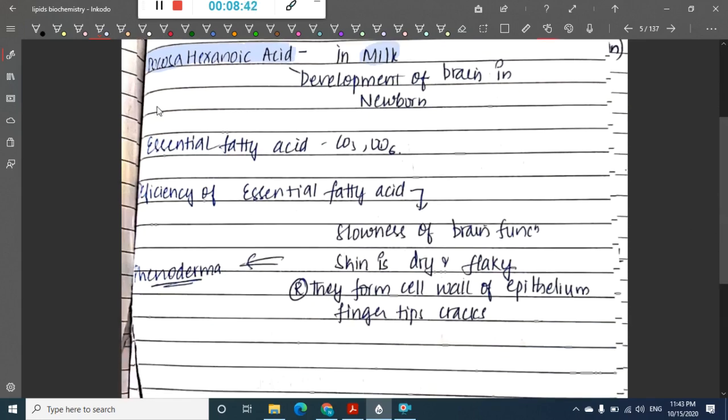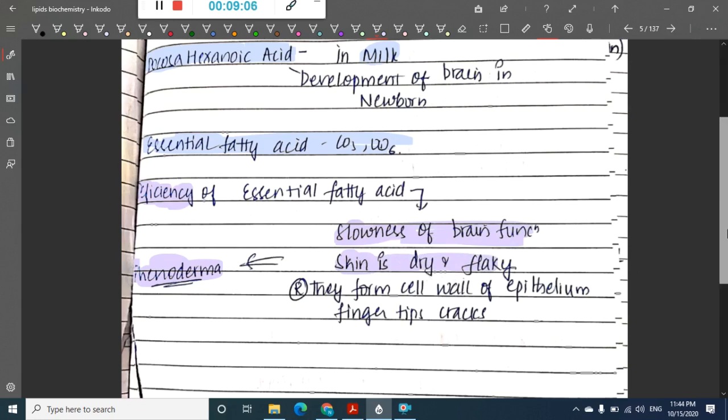Okay, then we have essential fatty acids. The omega 3 and omega 6 series are called essential fatty acids. Whenever there is deficiency of these essential fatty acids, that will lead to something called phrynoderma. So what is seen in this phrynoderma? There is slowness of brain function. The skin becomes dry and flaky.